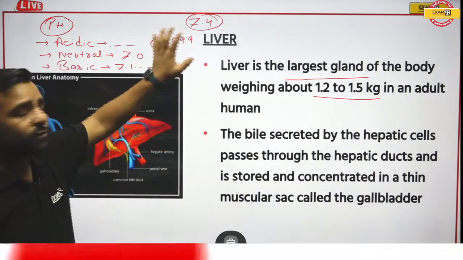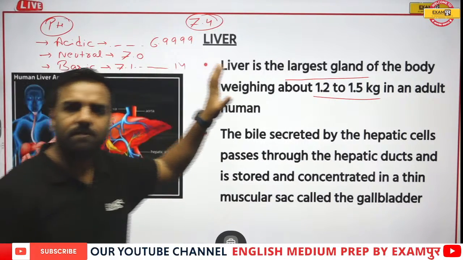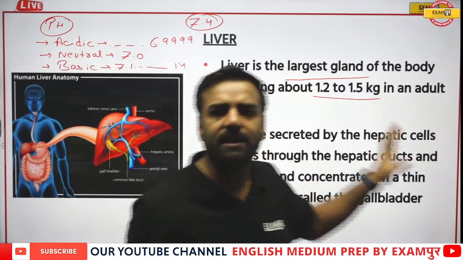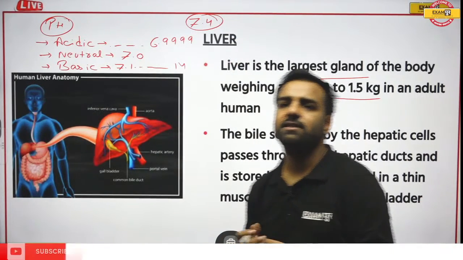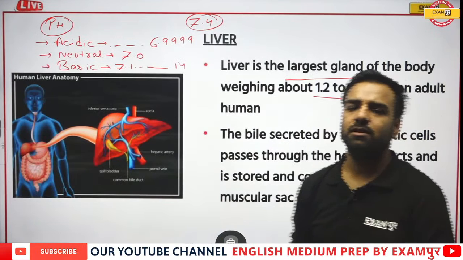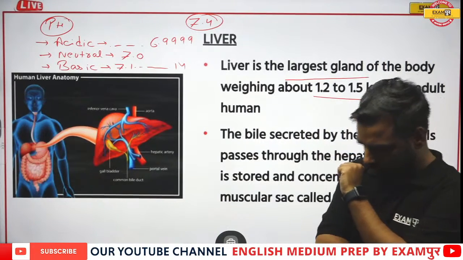Now my question is from the blood part. This is asked in the examination. Is blood acidic in nature, basic in nature, or is it neutral? Its value is 7.4. Who can give this answer? Pintu, can you give this response?